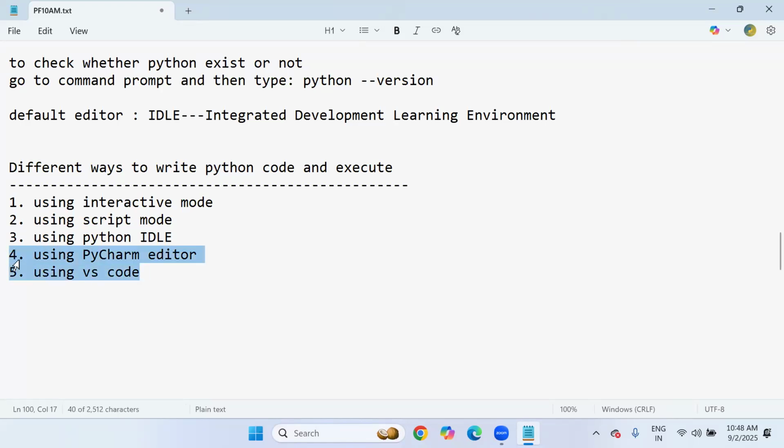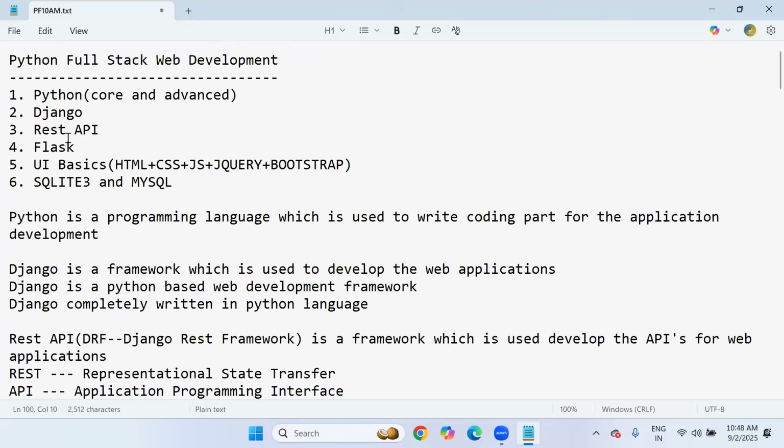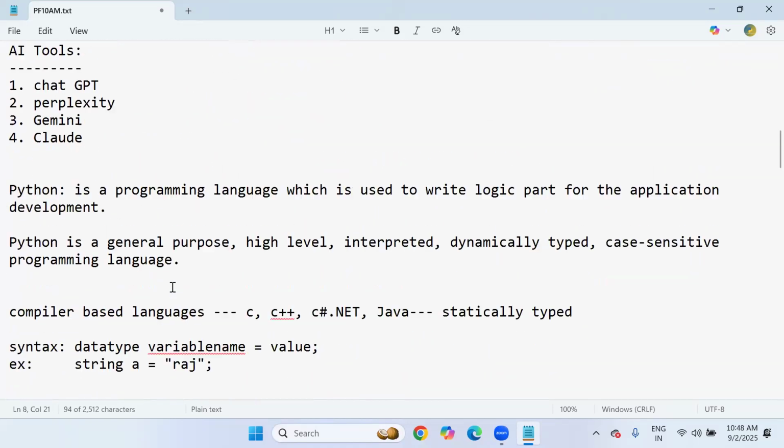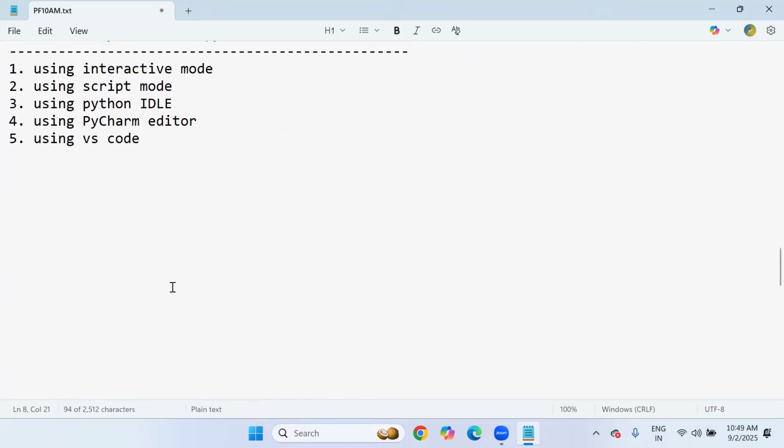You will get clarity on both editors during our session, sir, because I'll cover core and advanced Python using PyCharm editor. And when it comes to framework sessions, Django, REST API, Flask, UI, or SQL, MySQL, everything will be done in VS Code only. So you will get clarity on two editors' experience. You can manage with VS Code or with PyCharm editor. Having a grip on both editors will be good in your job profile.